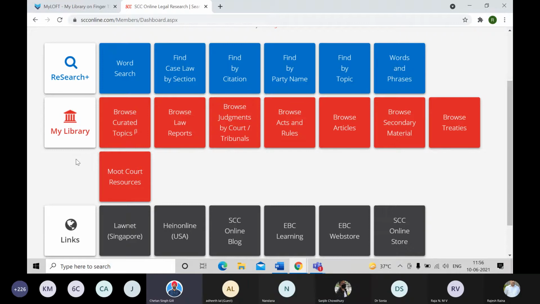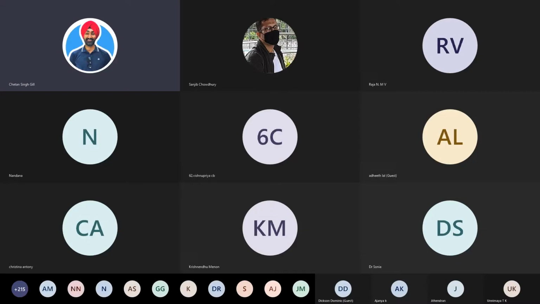Let me just do and make you understand what he was talking about. In the meantime, Mr. Rana joins in. So we were talking about all these different tiles. Now, depending on what you have with you, you will decide which tile you'll be going for. Now we have this Research Plus, which has various tiles: find by citation, find by party name, find by section. As the name suggests, all these tiles are to be used when you have something specific in your hand.